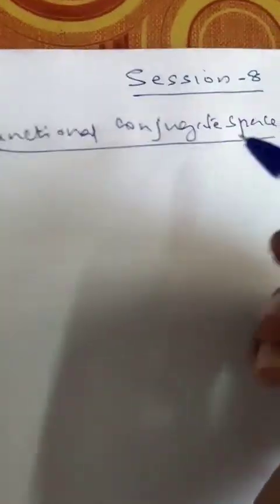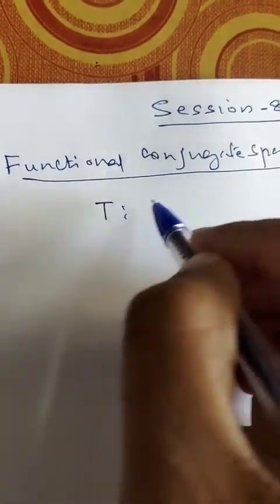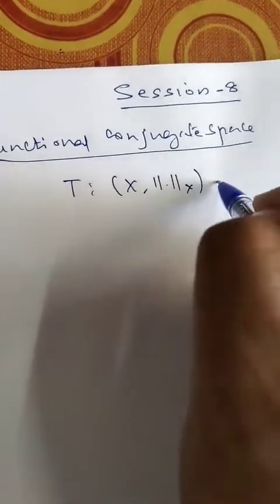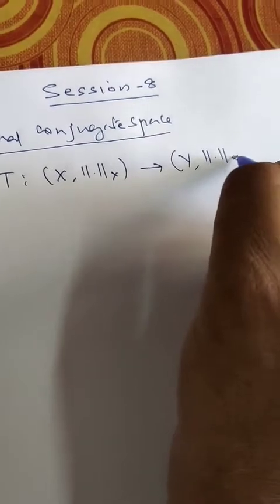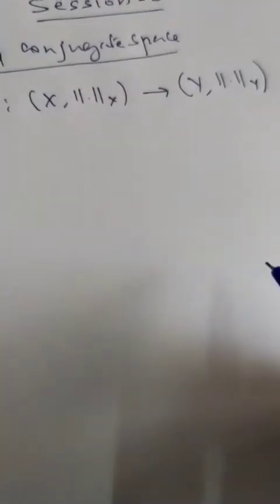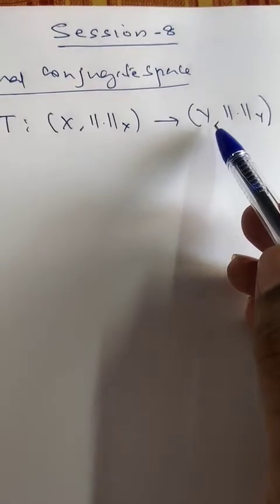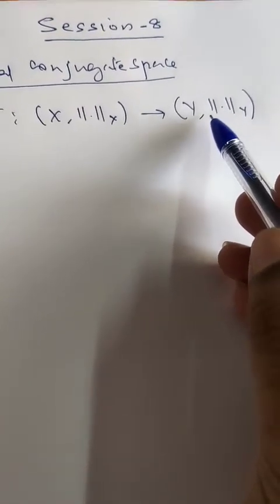You know that up to now we have defined the transformation T from a norm-linear space, say X, to a norm-linear space Y, where we have proved many theorems related to this. Now, in this class, let us replace this norm-linear space Y with some scalar field. It may be replaced by R^n and C^n, R or C, or any field,